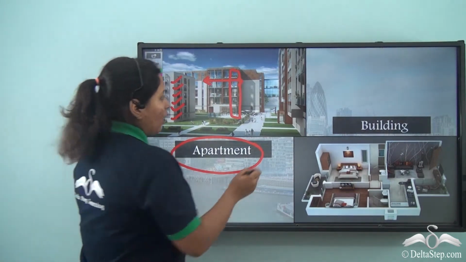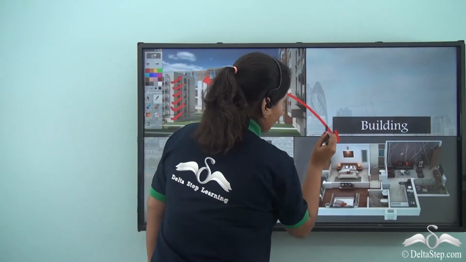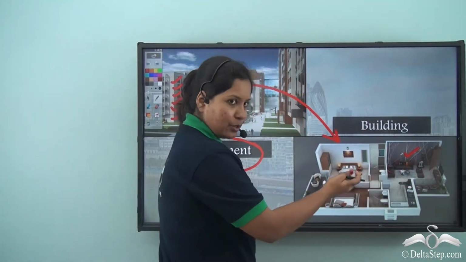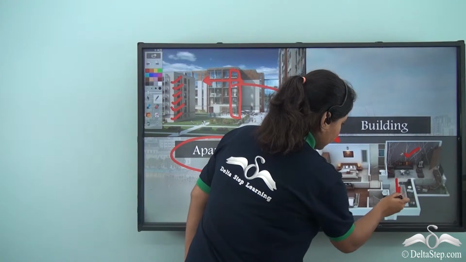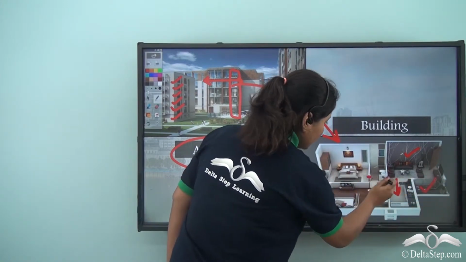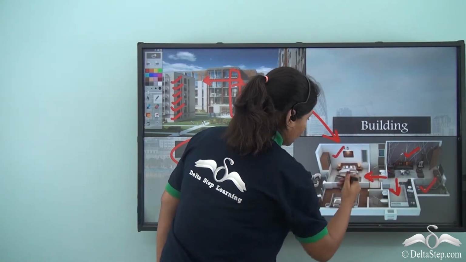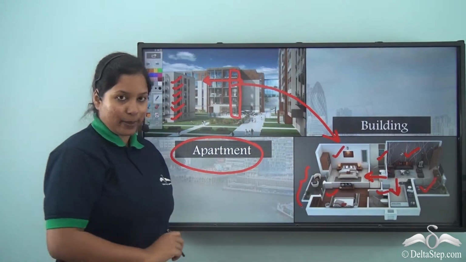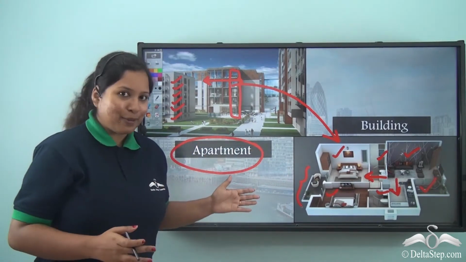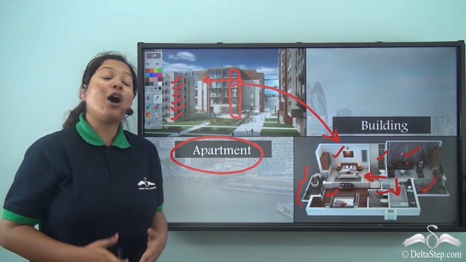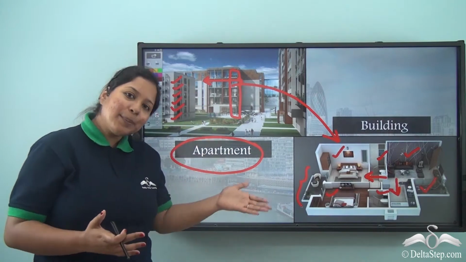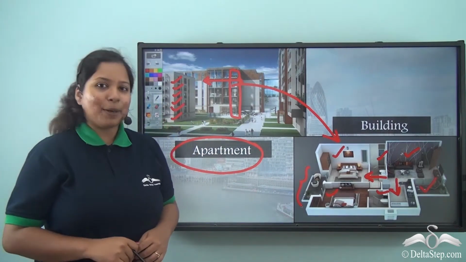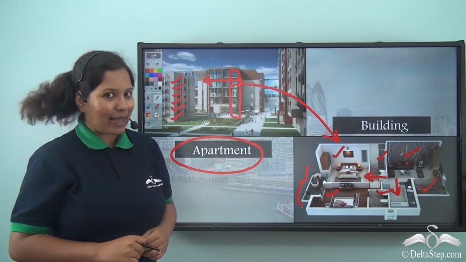Now let's see, how does a flat look like? Well, a typical flat has a living room in the entrance. After that, you have the kitchen, the balcony, and once you move inside, you have got 2 bedrooms, 2 washrooms, and another balcony over here as well. So this is a typical flat. So now you understand how you and your friend in the same complex have the same kind of home. It's because of the same apartment and the same design of the flats.